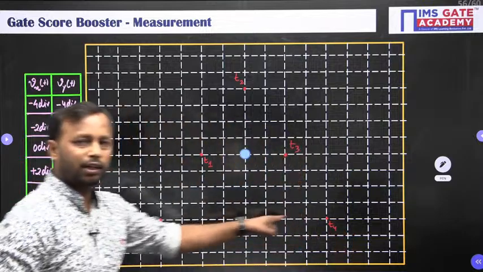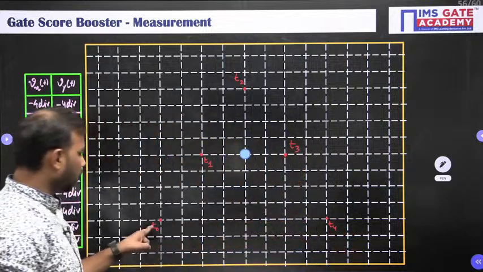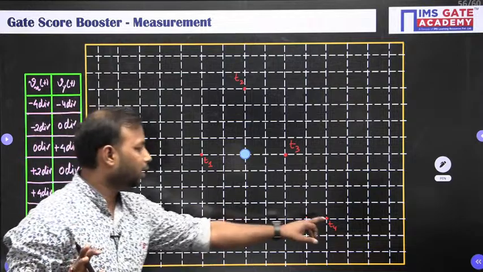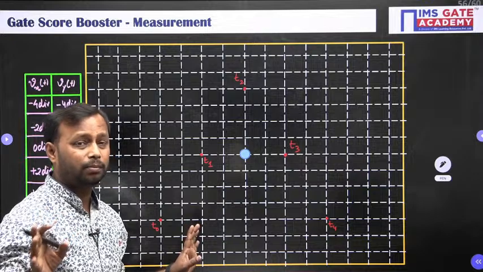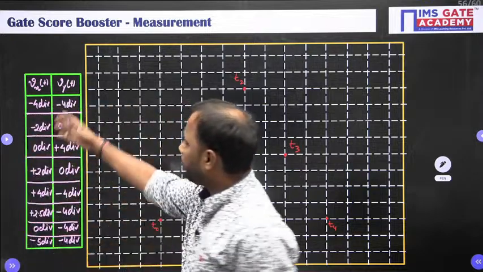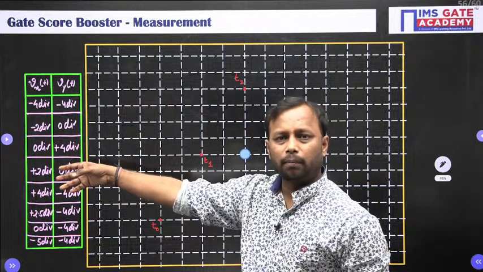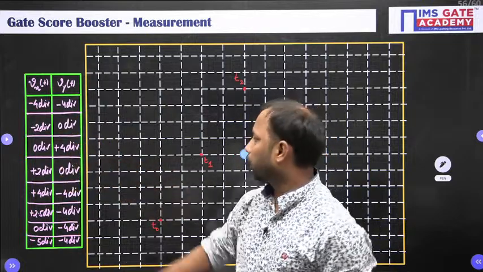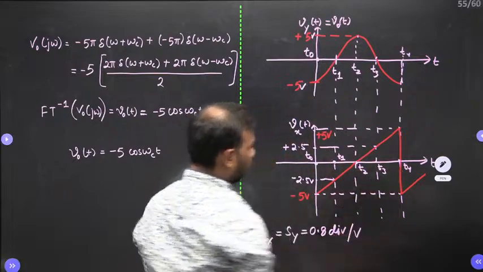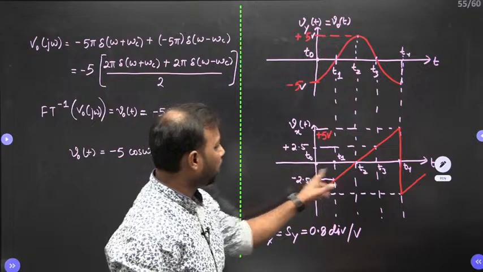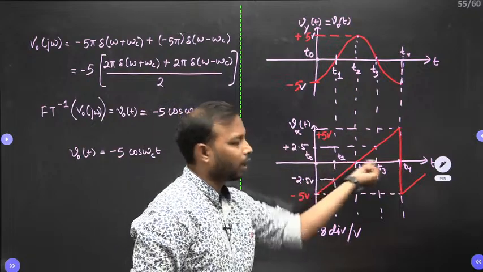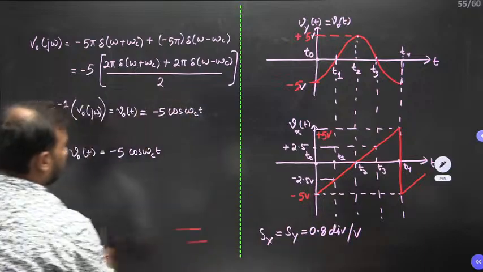So the transition is so fast from here to here, it cannot be visible to the human eye. The transition is at 0 seconds, so it cannot be visible by the human eye. Okay, so here I have taken only 5 points. Basically we need to take infinite points. See, here I have taken only 5 points: T0, T1, T2, T3, T4. We need to take all the points from T0 to T4. This point also, this point, every single point here, to get the accurate waveform.